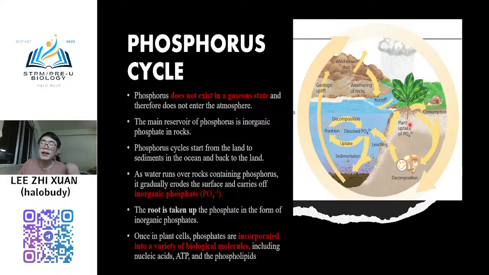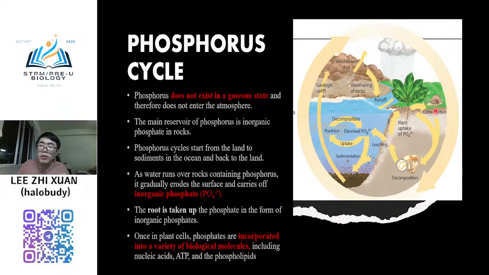Then the primary consumer will eat the plant. So phosphorus has gone into the plant and then to the consumers. And once it dies, the decomposer will take